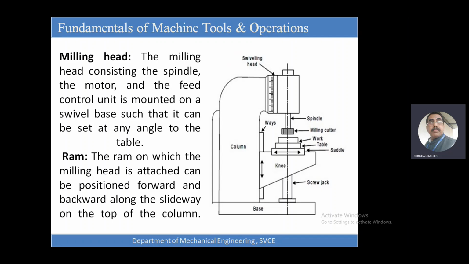And how can we write this? Very simple way we can write like this. This much is enough, and we can write the knee here, and this is the elevator screw. This is the foundation, and this is the arbor.